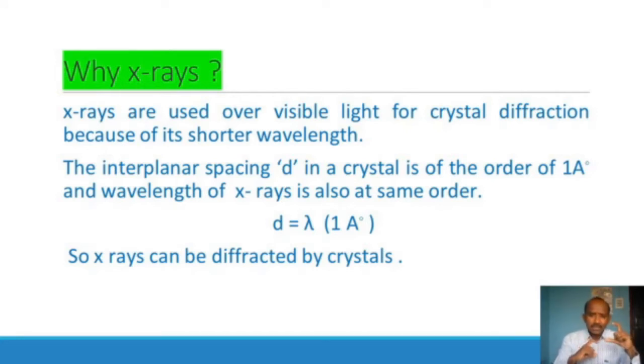The interplanar spacing in a crystal is of the order of 1 angstrom, its approximate value, and the X-ray wavelength is also of the same order. Here the interplanar distance and the wavelength of the X-rays are nearly equal, that's why we are using X-rays for diffraction. X-rays can be diffracted by crystals.